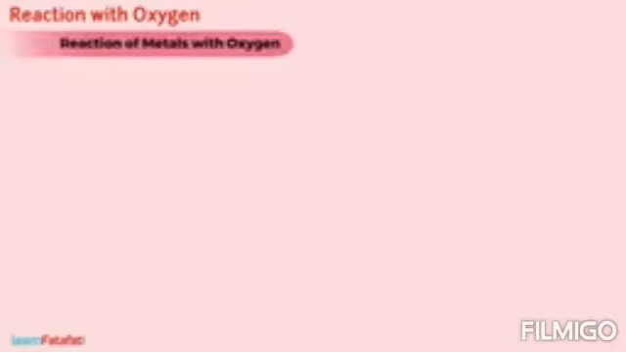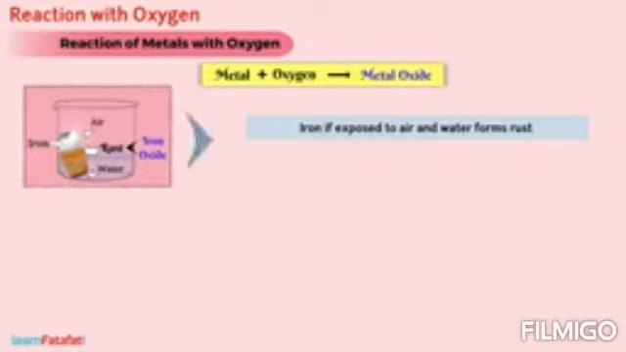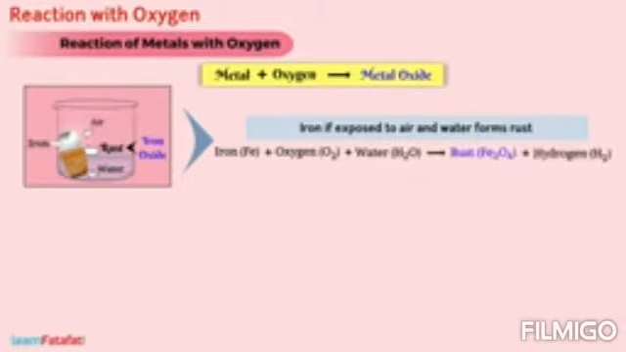Reaction of metals with oxygen. Metals react with oxygen to form metal oxides. Iron, if exposed to air and water, forms rust. Rust is iron oxide. The reaction of rusting of iron can be given as: iron reacts with oxygen and water and produces rust and hydrogen.